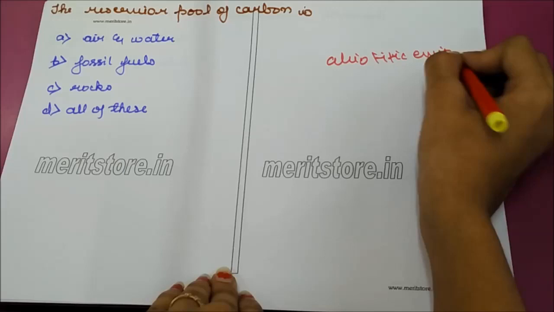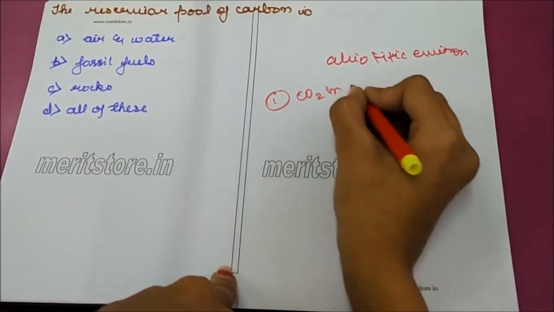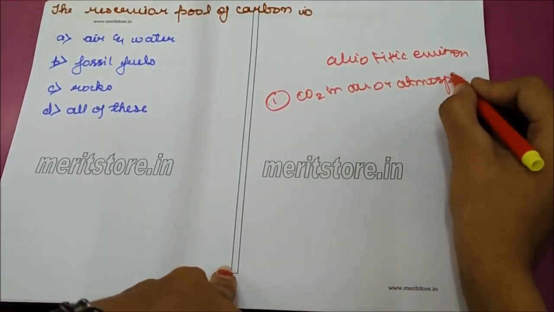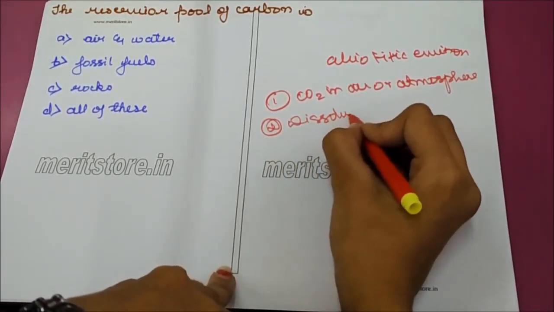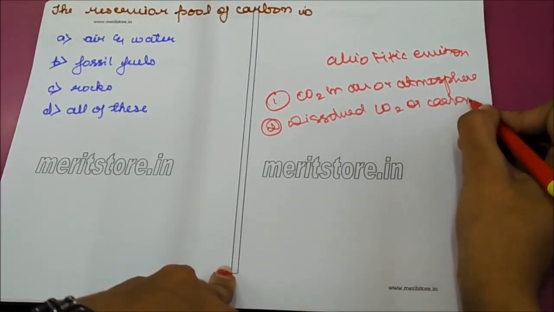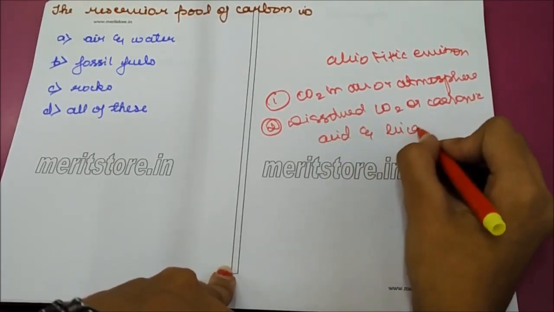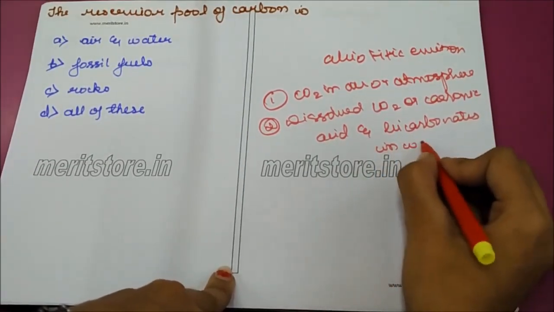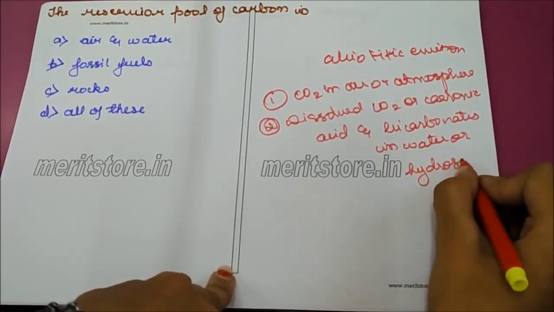It is present in the form of CO2 in air or atmosphere, dissolved CO2 or carbonic acid, and bicarbonates in water or hydrosphere.